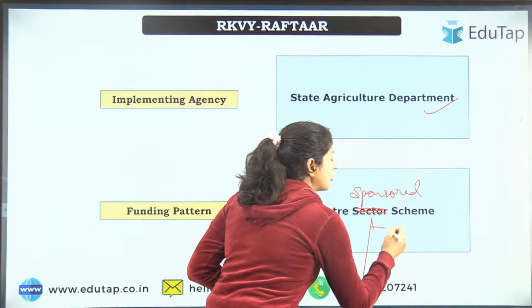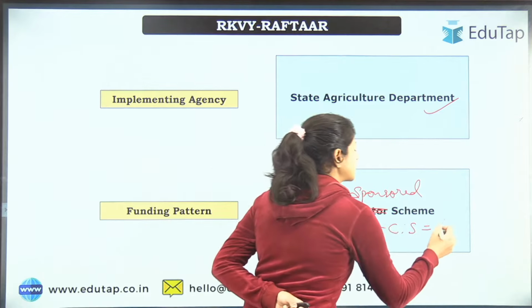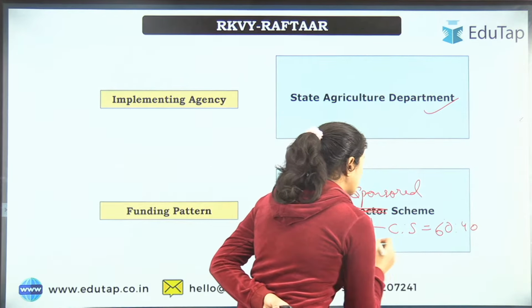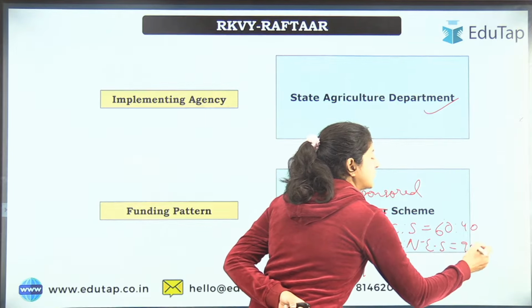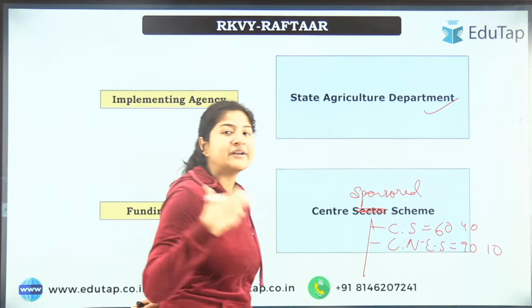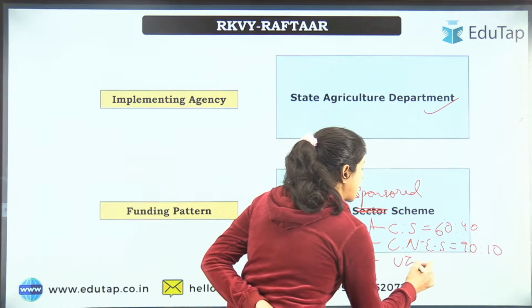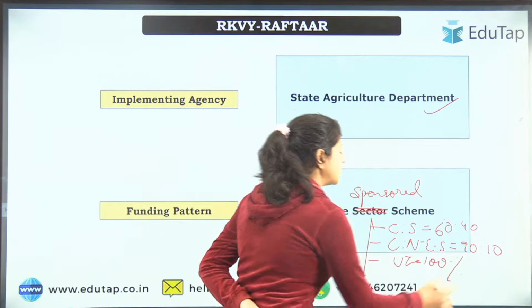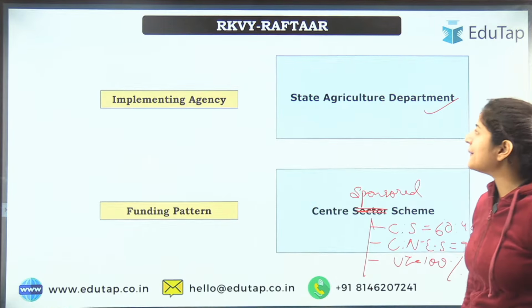So the funding pattern, how it would be for centre and state: for normal states, that would be 60:40. For the north eastern states and hilly regions, that would be 90:10, means 90% will be funded by the central government and 10% by the state government. And finally for UTs, that is 100% funded by the central government. So that is the funding pattern, because this is a centre sponsored scheme.